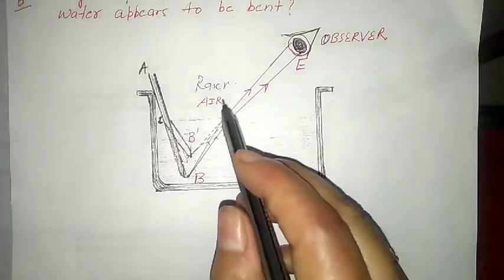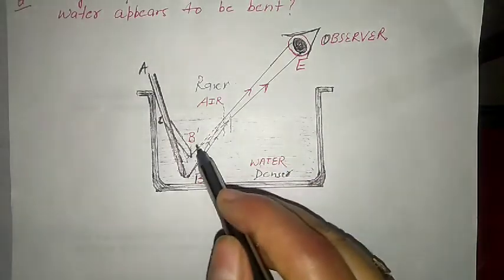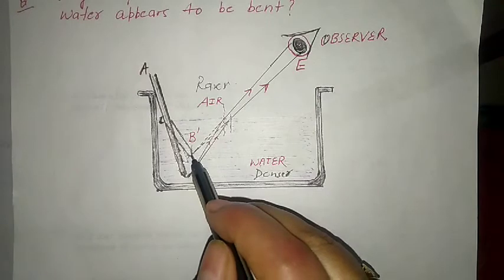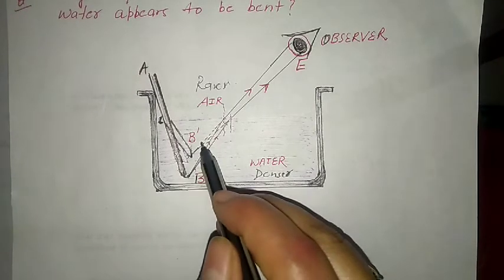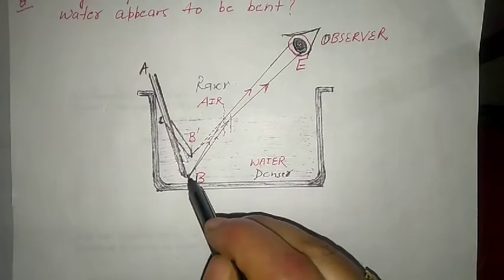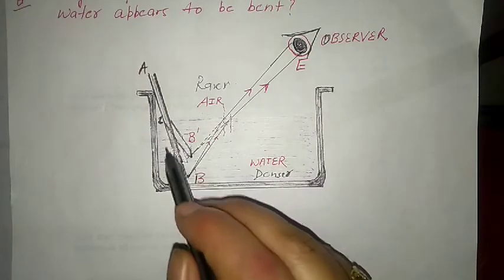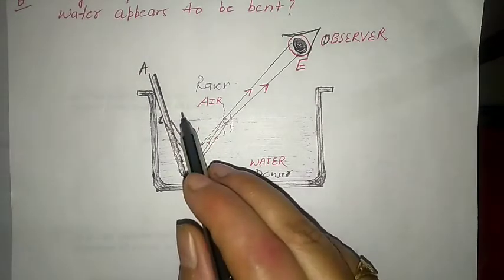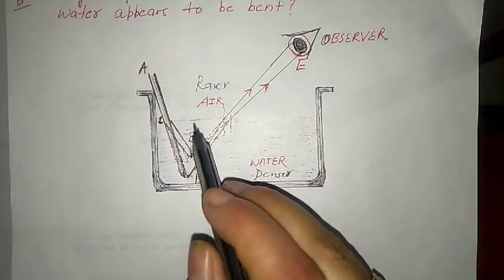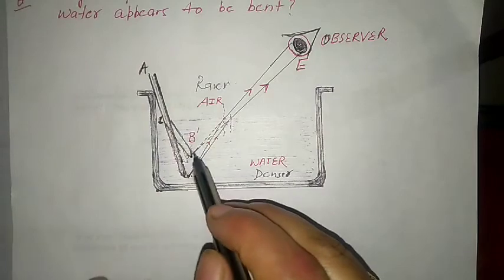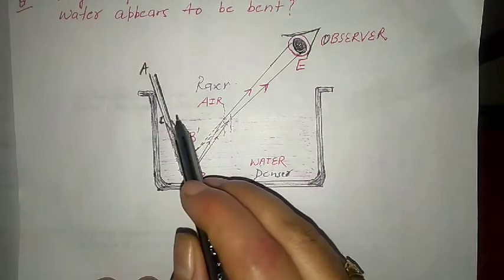These refracted rays, when produced backwards, appear to meet at a point B dash. Thus the image of B is formed at B dash. Therefore the image of part CB of the pencil is CB dash. Thus the pencil appears to be bent at point C.